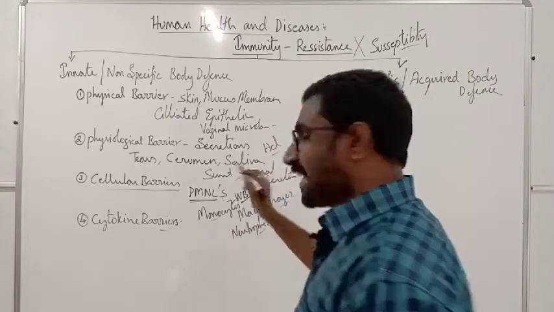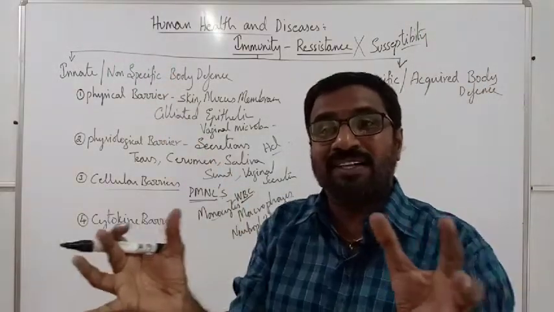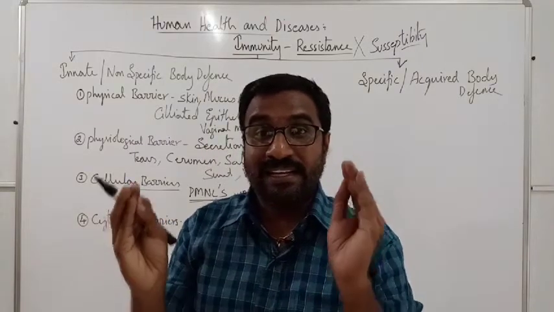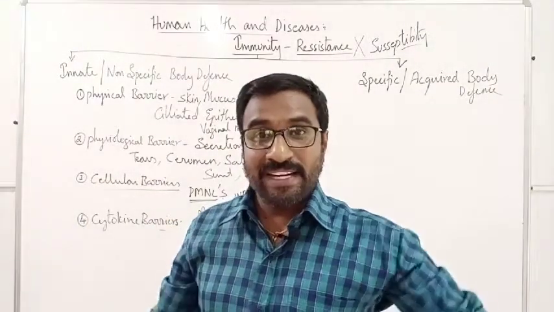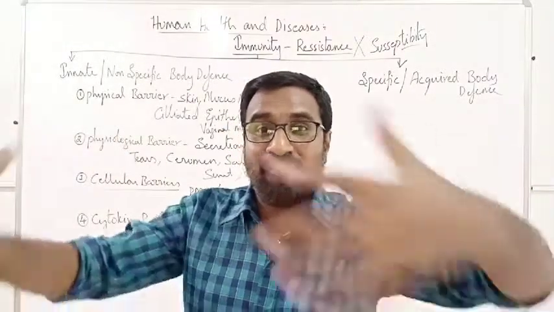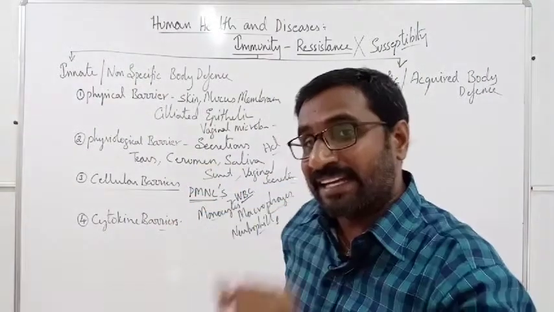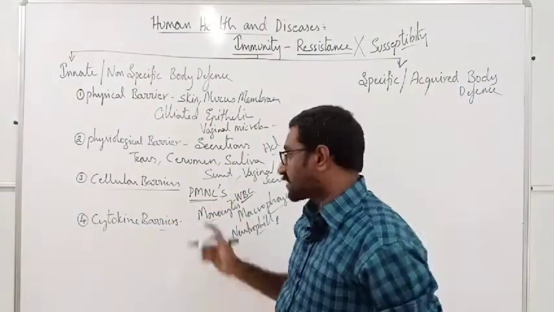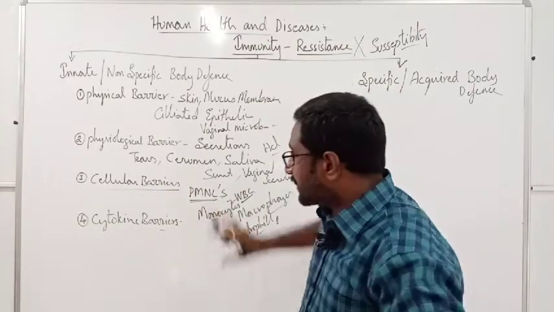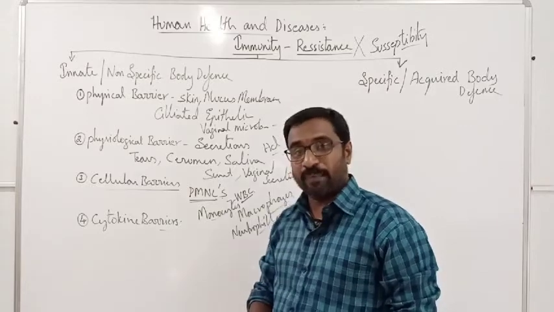These particular cells will show the process called phagocytosis. What is this phagocytosis? It is called cell eating. Whenever any bacteria or fungus tries to enter into our body, they will engulf them, eat them, and protect our body by showing phagocytosis. Like that it is called cellular barriers.